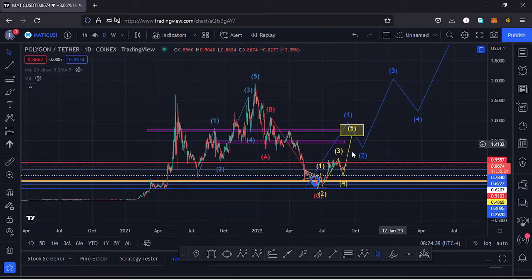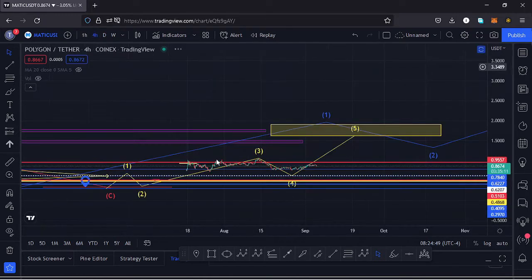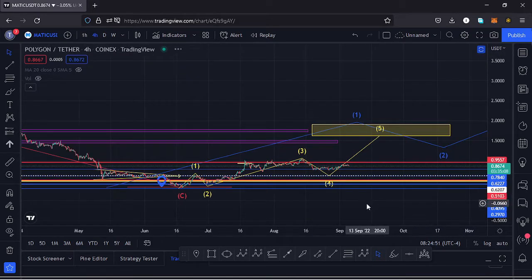And within a wave 1, I also expect to see fractal waves in formation, and I believe that is the movement that we are seeing here on the 4-hour chart. So if I jump to the 4-hour chart for further analysis, here on the 4-hour chart you can see I have this fractal wave in yellow, which I believe is in formation within a wave 1, and once we see the formation of a wave 5, that will be completing a higher Elliott wave count 1.